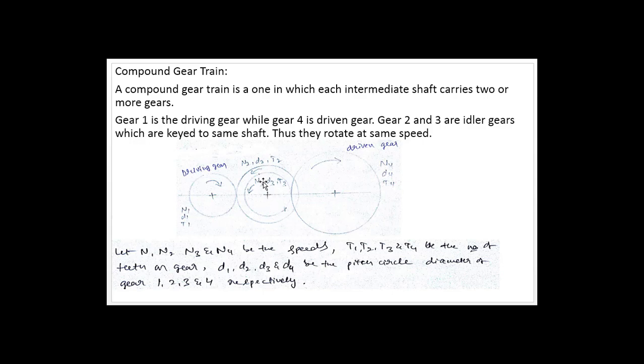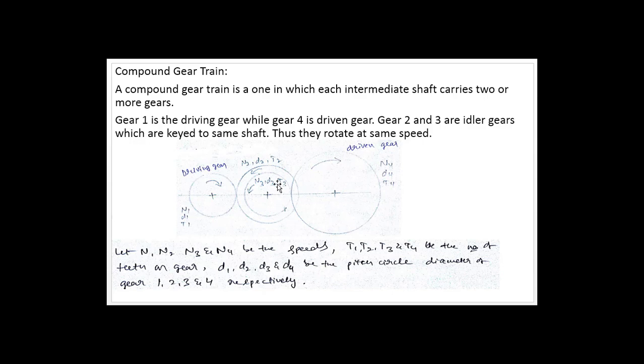It can carry more than 2 number of gears. That is regarding compound gear train. Once again, write N1, D1, T1 for this first gear, that is the driving gear. I have taken this as the second gear, so N2, D2, T2, and this is the third gear, N3, D3 and T3, and this is the fourth gear, N4, D4 and T4.